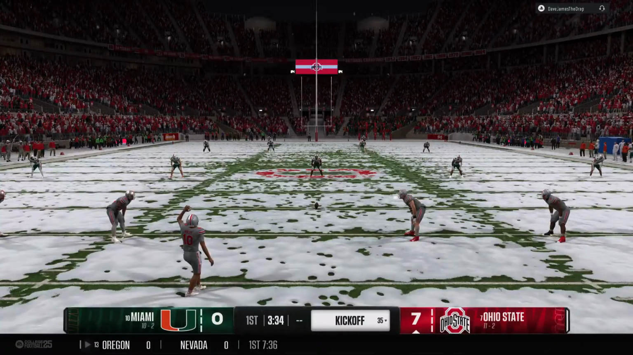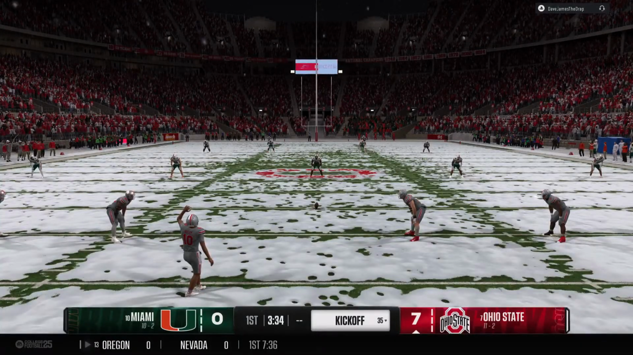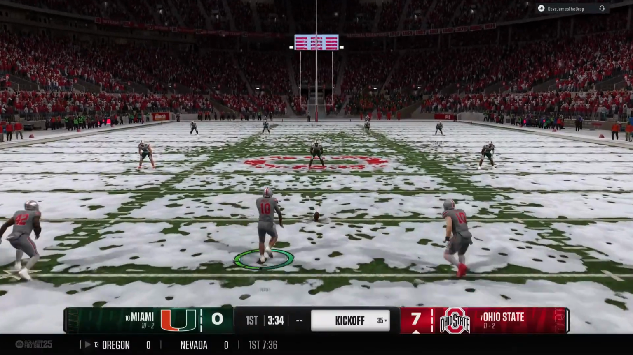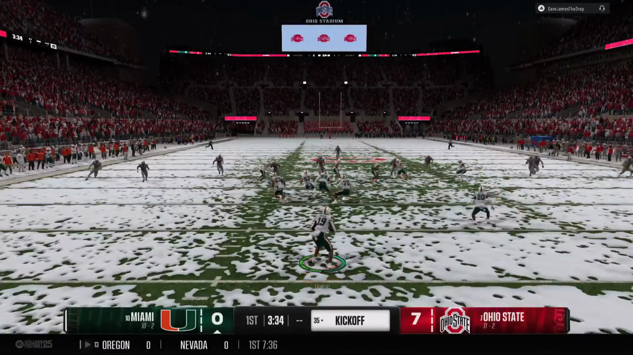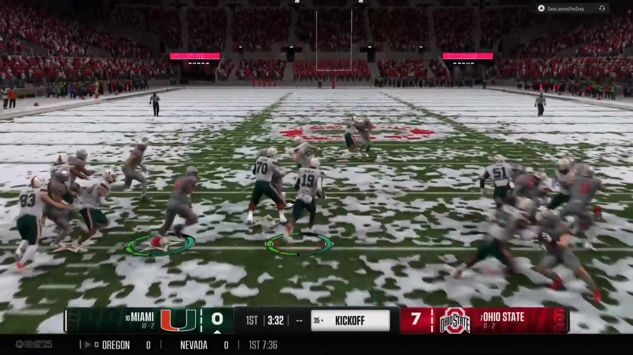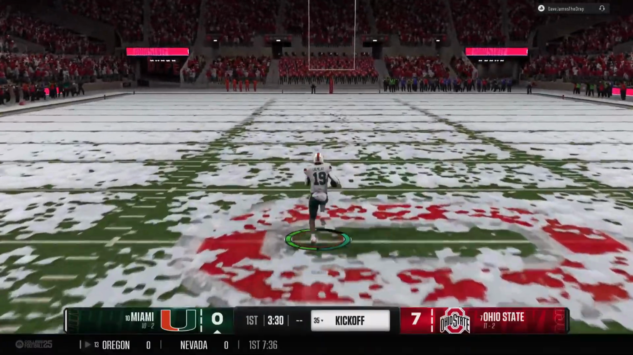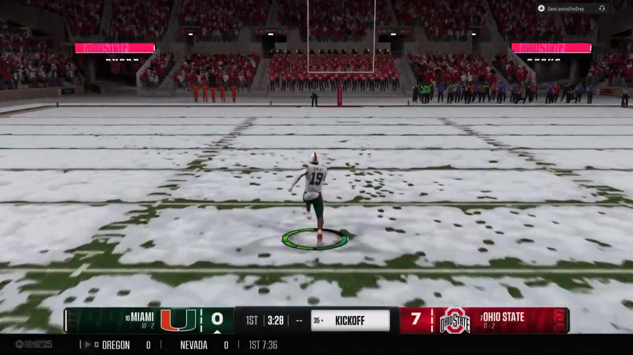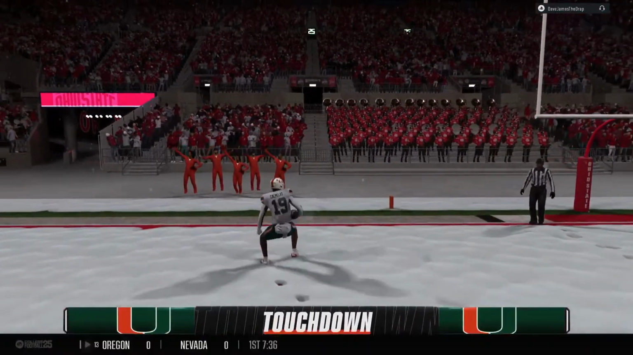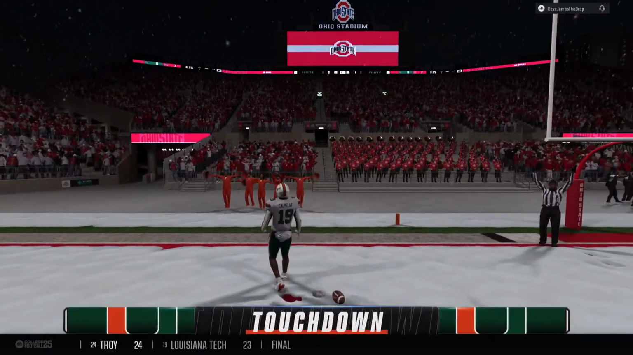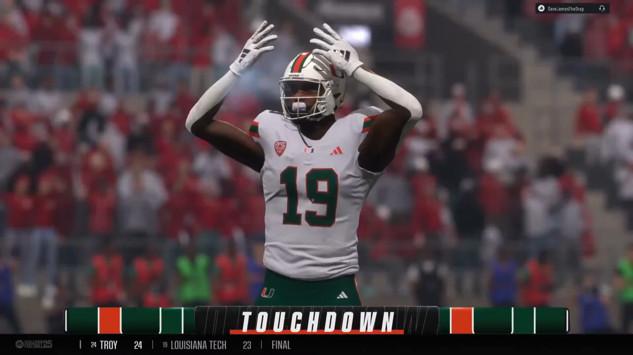Kickoff team on the field getting set now. Kickoff is fielded inside the 20. Can he make it? They can't catch him. Touchdown. That is an unforgettable moment for that kick returner.